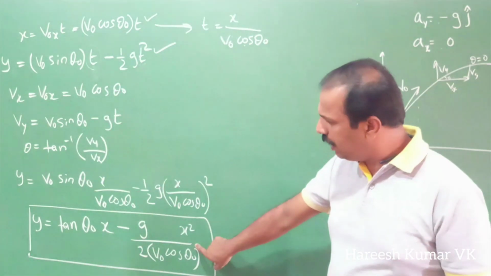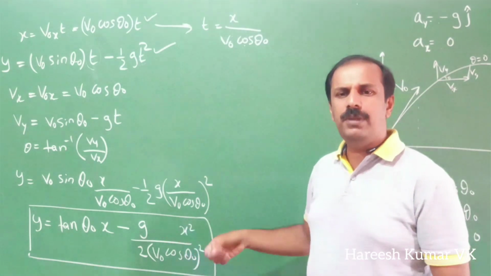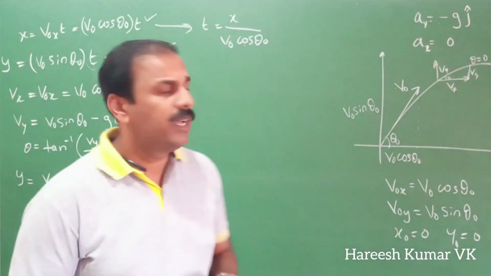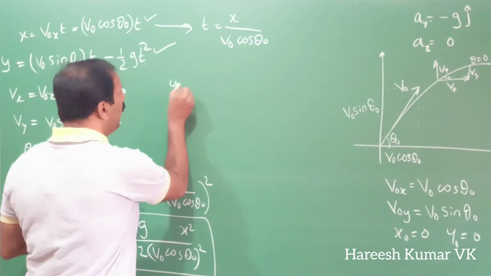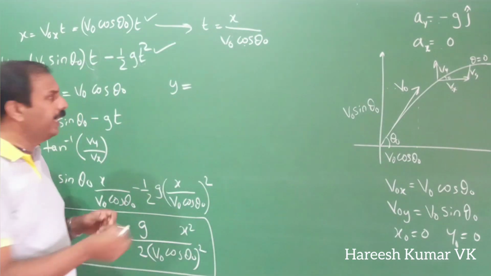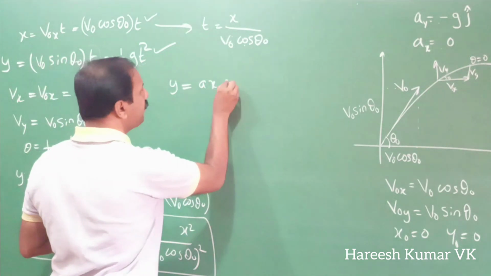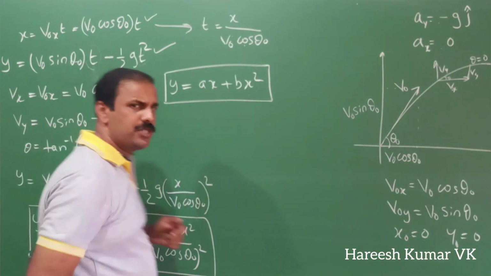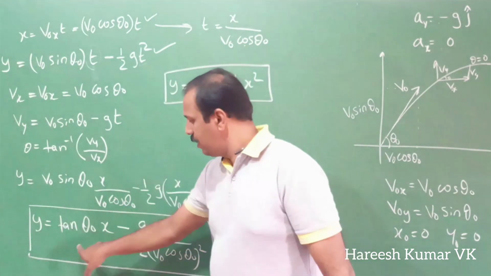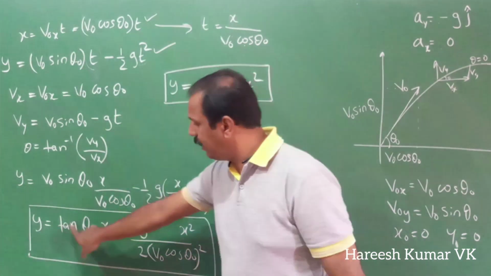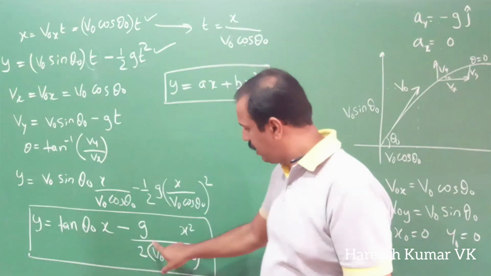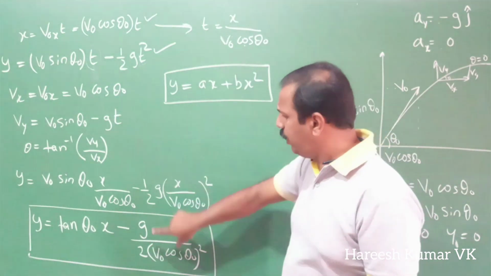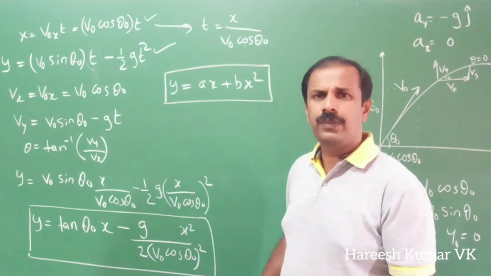Now you see here, this equation is similar to a familiar equation. I don't know whether you have done it in maths or not. The equation is y is equal to ax plus bx square. Same way, you see here, y is coming with tan theta 0 instead of a, into x, then another term into x square. So this equation and that equation are similar.